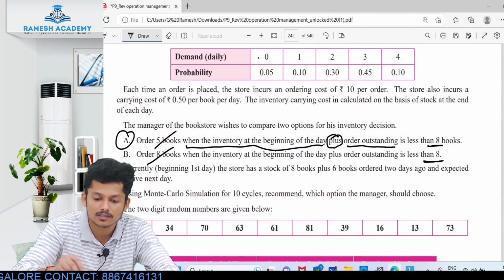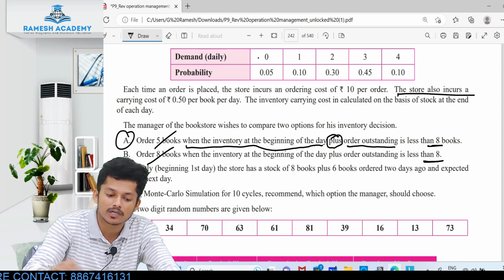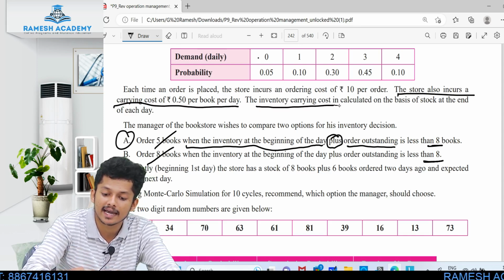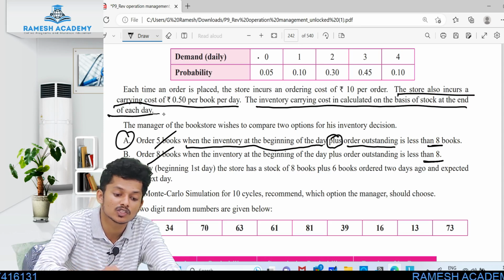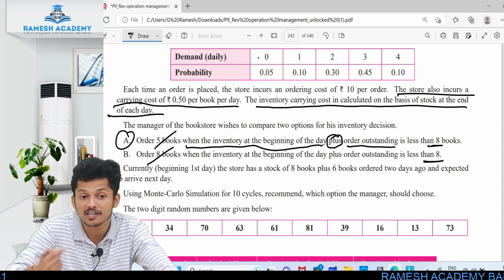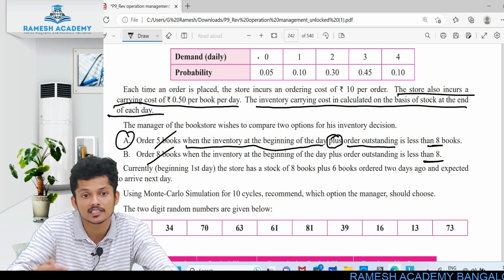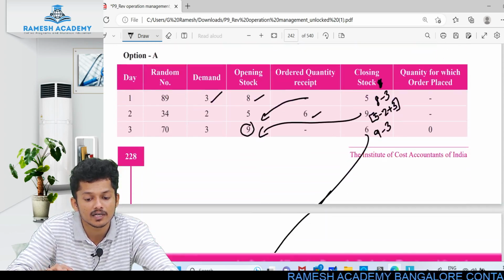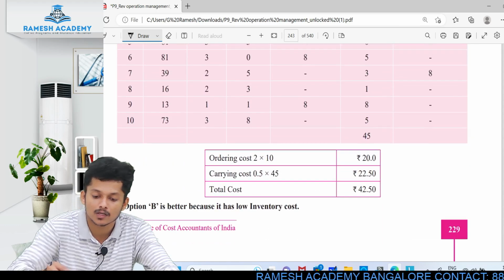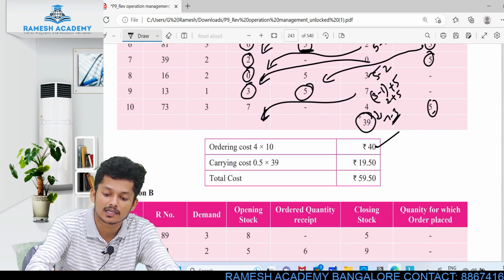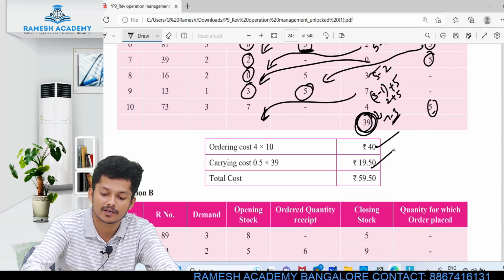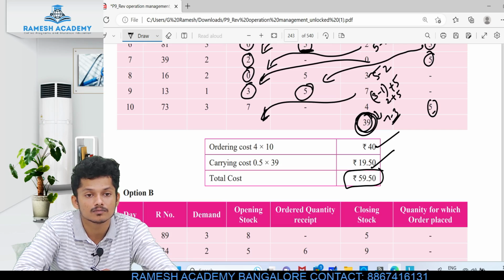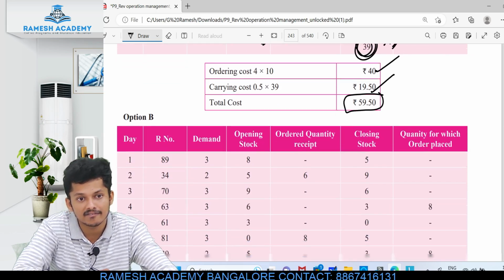Carrying cost. The store also incurs a carrying cost of 0.5 per book per day. The inventory carrying cost is calculated on the basis of closing stock at the end of each day. Each and every line is important. If you do not catch each and every line, that's it, gone case. So the stock at the end of the day, the total, how much is it? 39. So 39 into 0.5. When you did the total, it is 59.50. Any doubts?